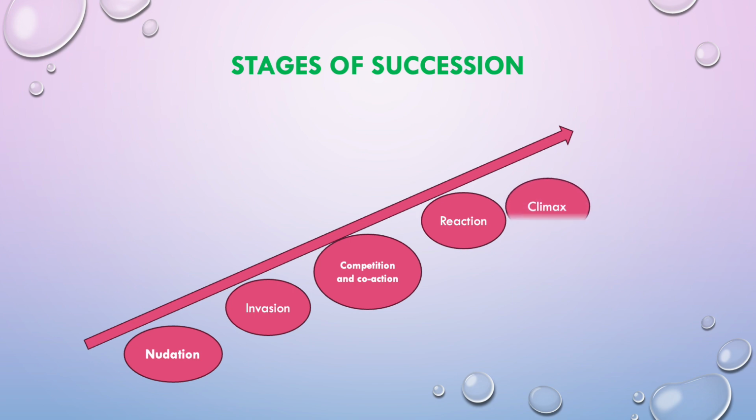Then finally, the fifth stage is the climax. Already in the previous slide I explained what climax is. Climax is the stable community which will prevail for a longer time until a larger disturbance happens. So, this is the final community and it is also referred to as the stable community.